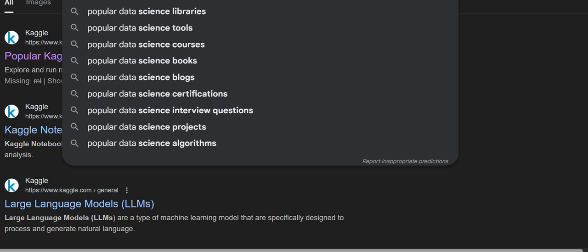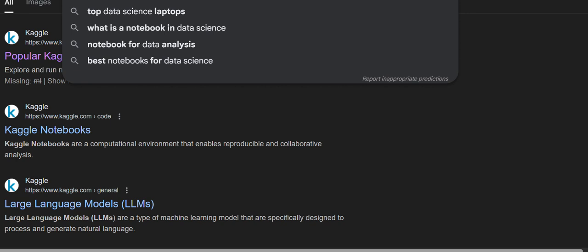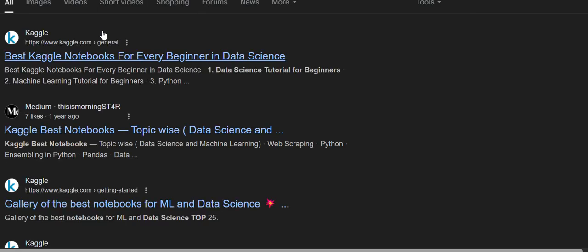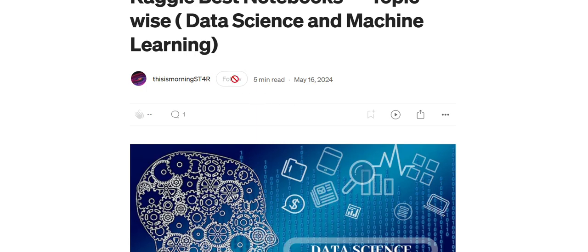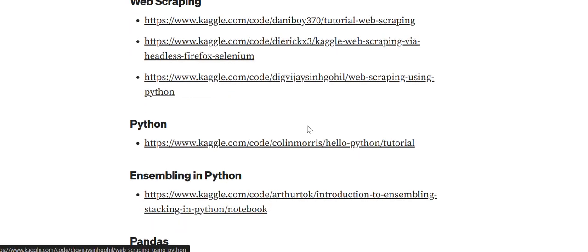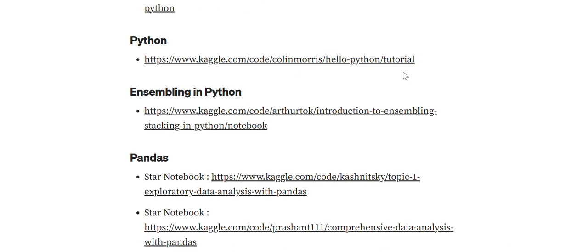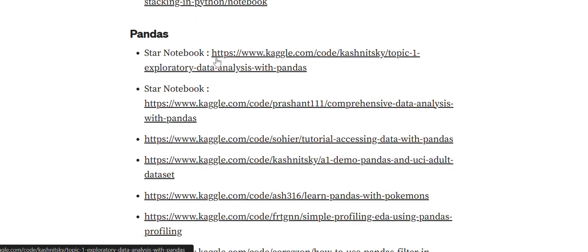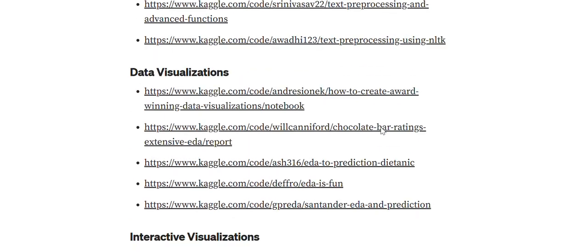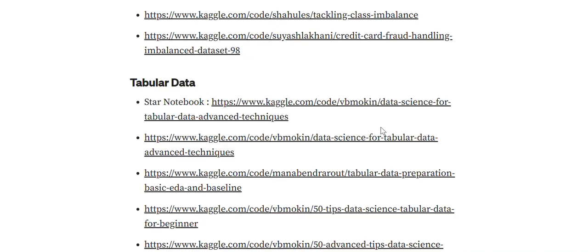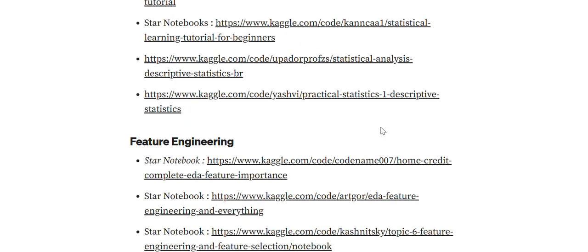Popular data science notebooks in Kaggle. Let's go look at this one. And it's also good to be on Medium, so what does this person have? Web scraping, there's Python, assembling, pandas, data exploration, data preprocessing, text preprocessing, visualizations, imbalanced datasets, tabular data, math and stat skills,